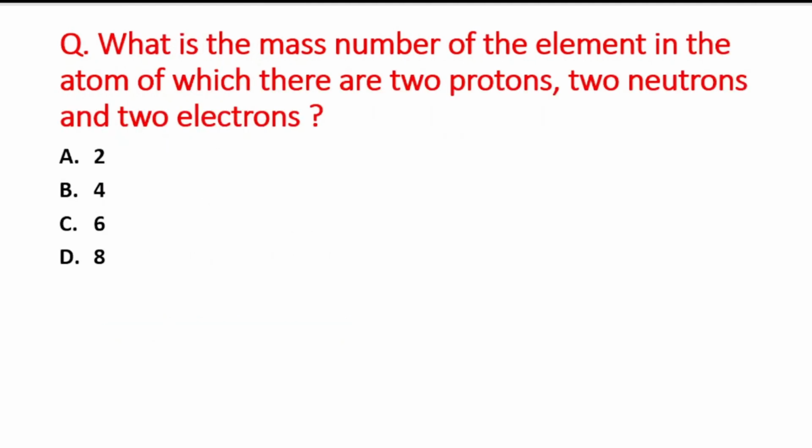Next question is, what is the mass number of the element in the atom of which there are 2 neutrons, 2 protons and 2 electrons? A option is 2, B option is 4, C option is 6 and the D option is 8.